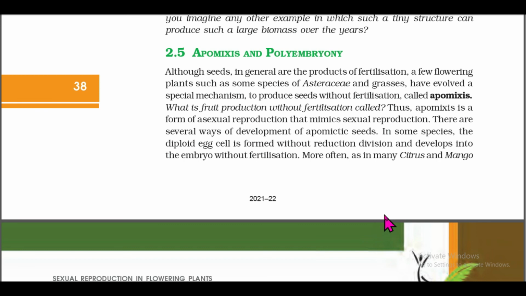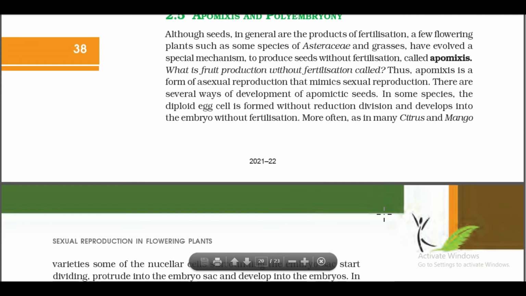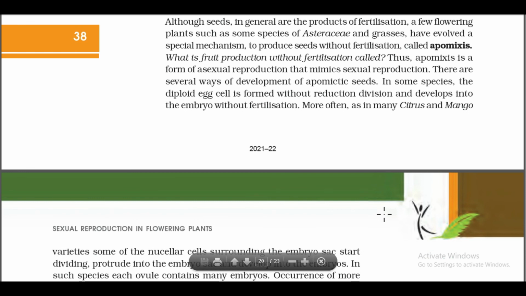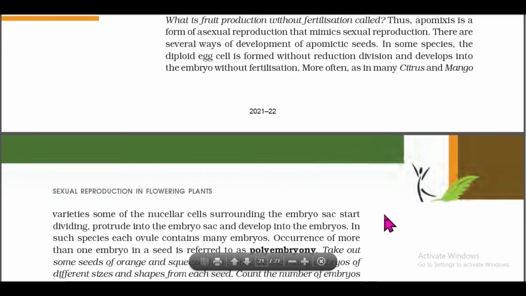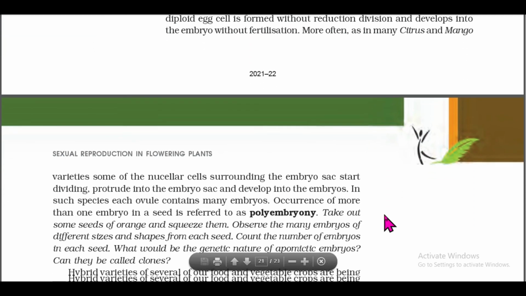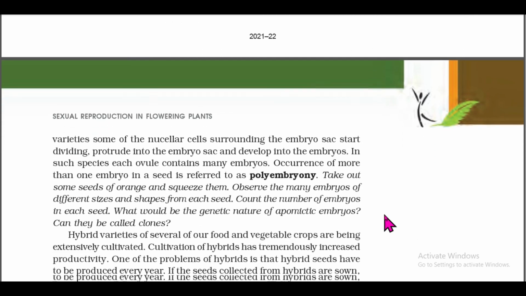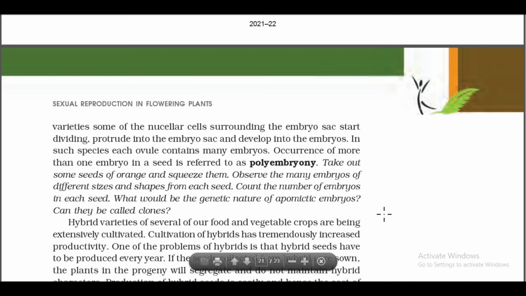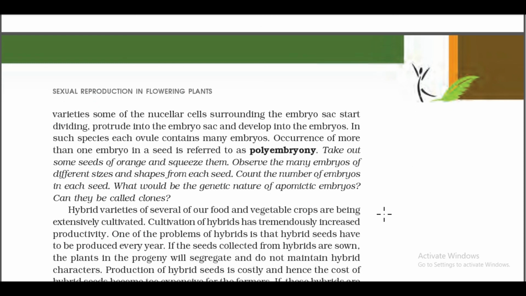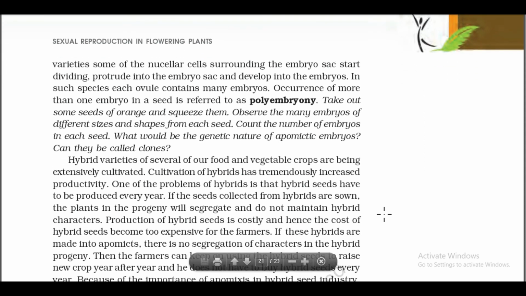There are several ways of development of apomictic seeds. In some species, the diploid egg cell is formed without reduction division and develops into the embryo without fertilization. More often, as in many citrus and mango varieties, some of the nucellar cells surrounding the embryo sac start dividing, protrude into the embryo sac and develop into the embryos. In such species, each ovule contains many embryos. Occurrence of more than one embryo in a seed is referred to as polyembryony.